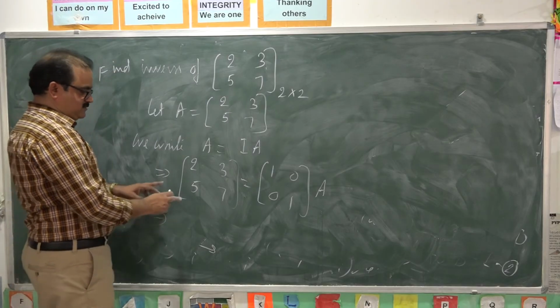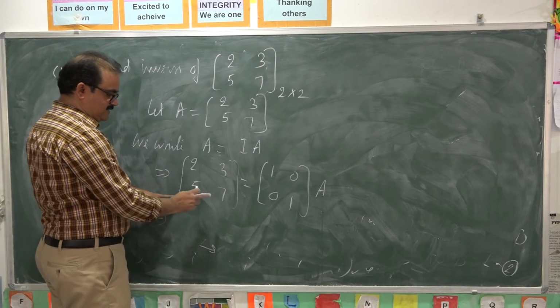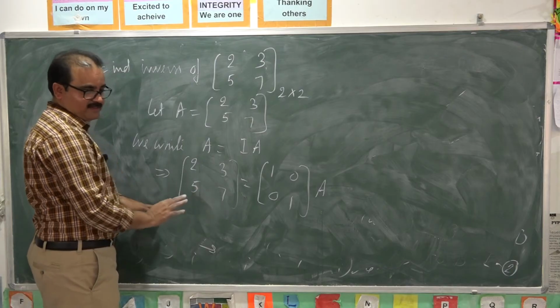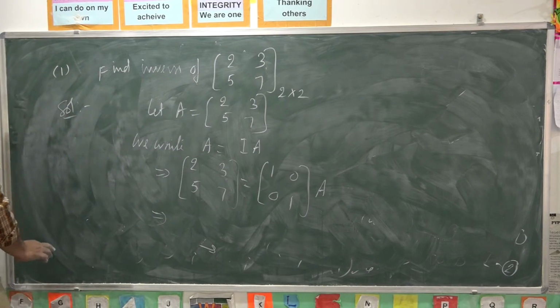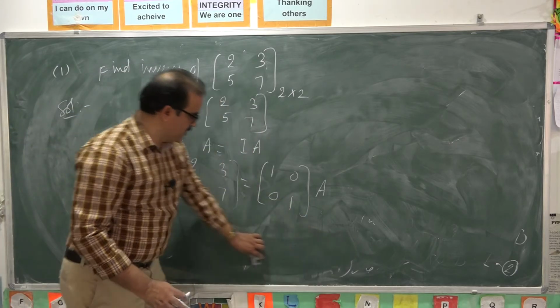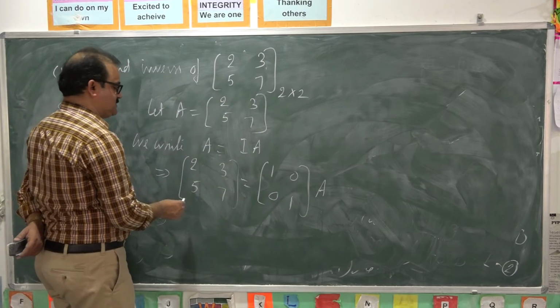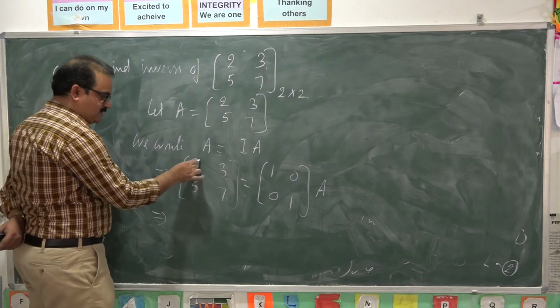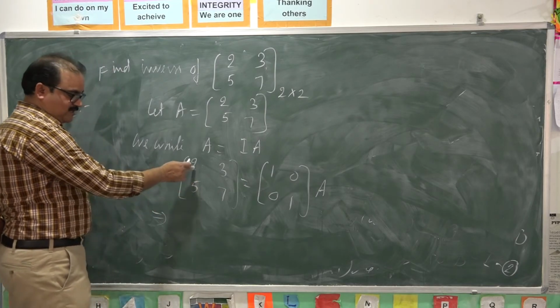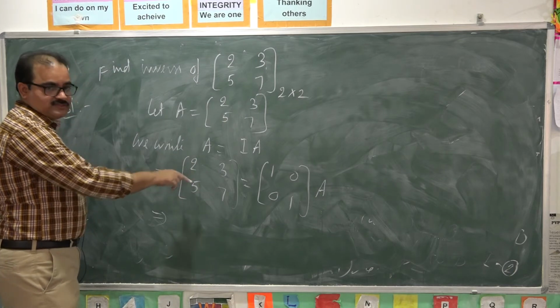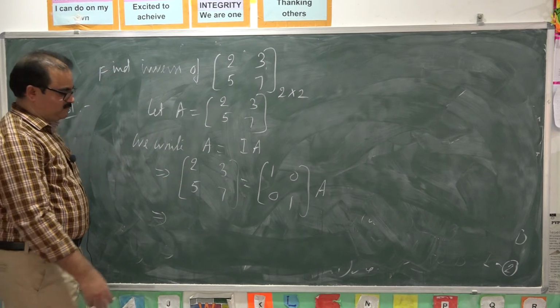Now our aim is to reduce the matrix in LHS into identity matrix. Here by using diagonal elements, try to change the remaining elements in those columns as zeros.